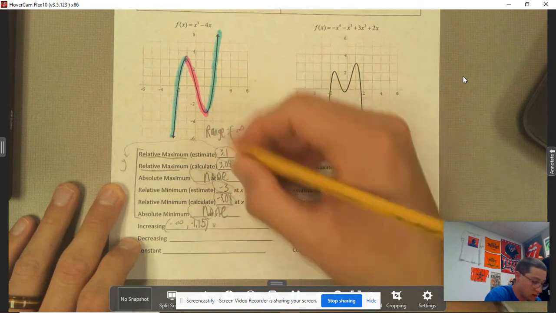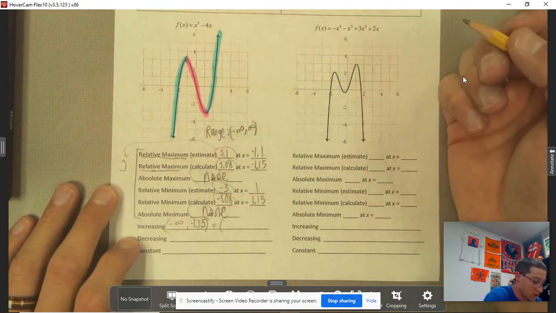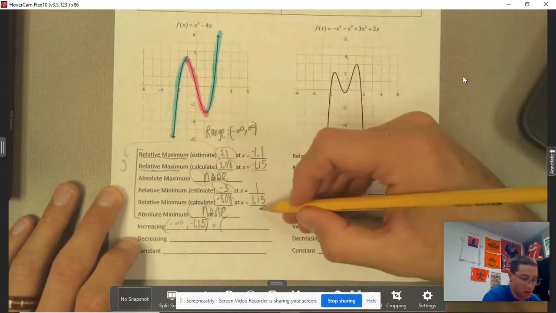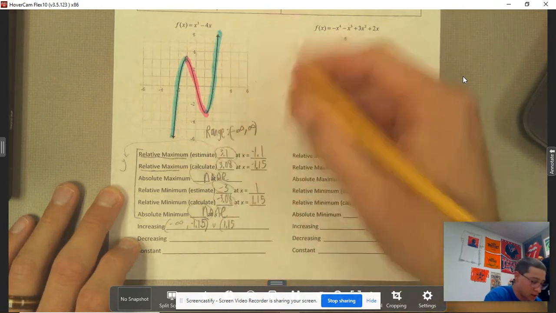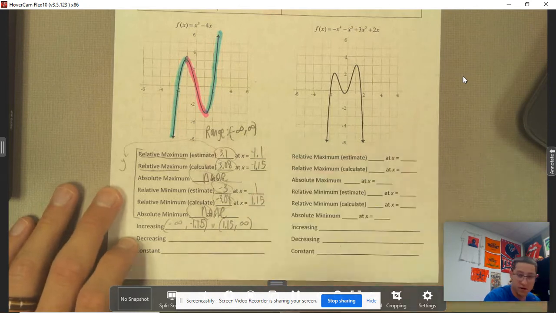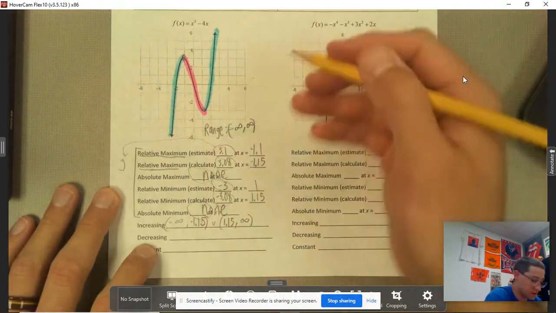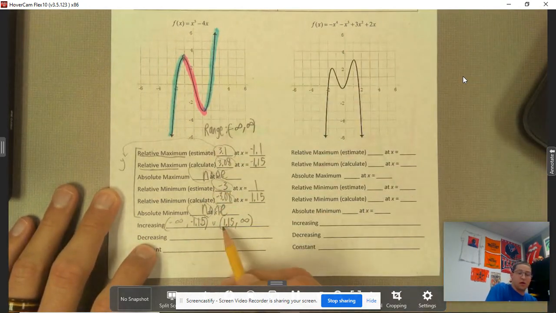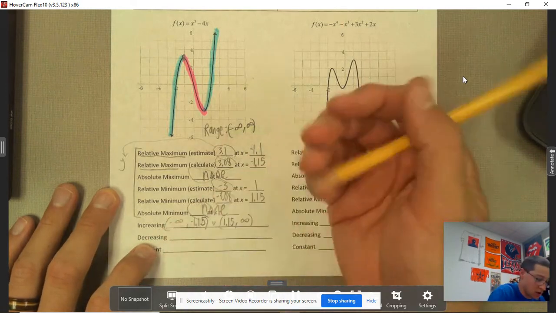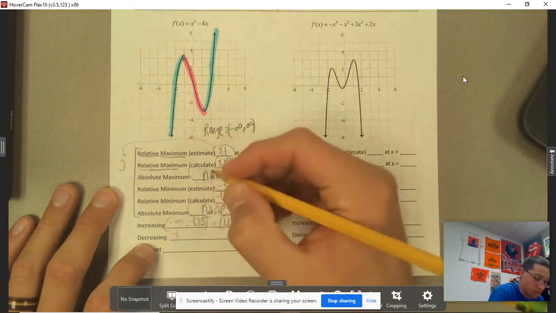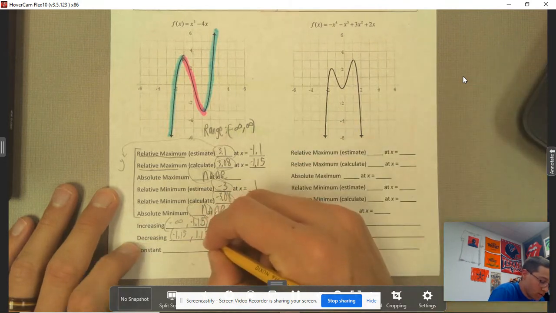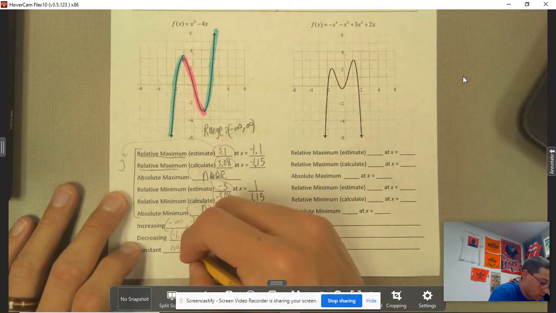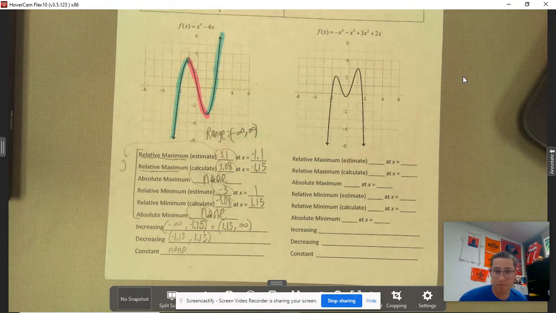We've also got this one right here. We found that point to be 1.15, and then it goes up to infinity. Decreasing is just that middle section, from negative 1.15 all the way up to 1.15. And there's no constant section in there.